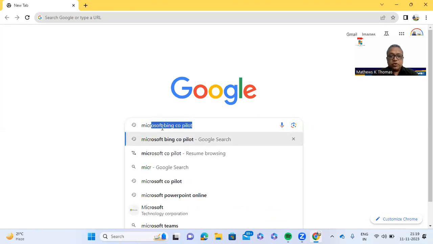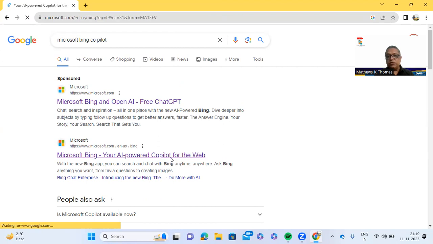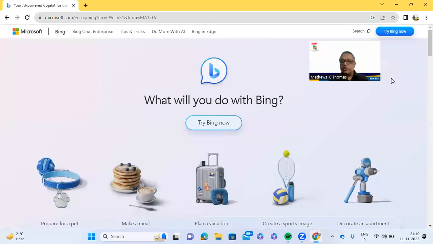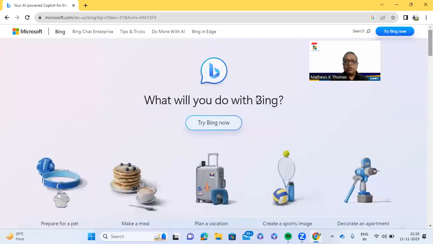So I'm going to type out Microsoft Bing Copilot, right? I'm going to put it on my search bar and I'm going to get this Microsoft Bing, your AI-powered Copilot. So I'm going to click on this for the web. I'm using web. So here, what will you do with Bing? There is an option here given, try Bing now. So I'm going to click on try Bing now.